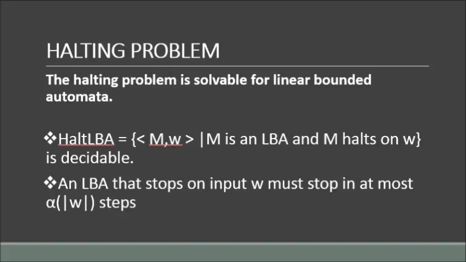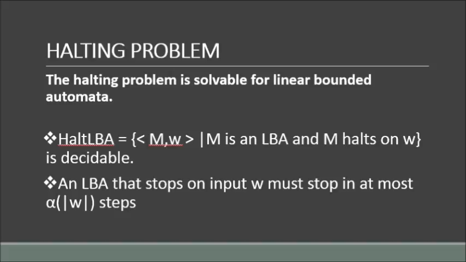The tape head can be on any of the n squares and can be executing any of the k instructions. Thus, there can be only k × n × s^n possible different configurations for the LBA. That is similar to a technique we use to prove the pumping lemma for the finite automata.